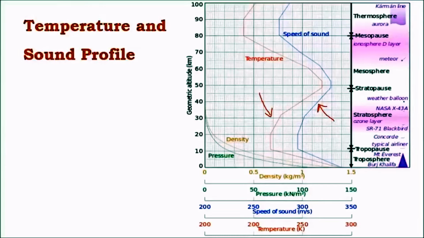We usually think that velocity of sound depends on density. This only applies when the sound is traveling on the surface of Earth or within solids, liquids and gases. But in the atmosphere, this feature is different. As density decreases from bottom to top, we think that the velocity would also decrease from bottom to top. But in reality, the speed of sound would follow the profile of temperature. This is because the speed of sound is directly proportional to temperature.